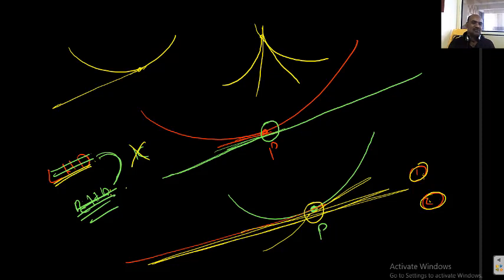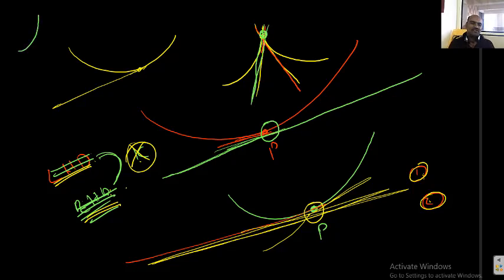LHD is existing, RHD is existing, but they are not equal. What is the meaning of that? We can draw tangents at the particular point. One is left tangent you can draw, right tangent you can draw, but they do not coincide with one another. In my diagram, this red line is LHD and this green tangent is RHD. Observe, they do not coincide with one another at this point.